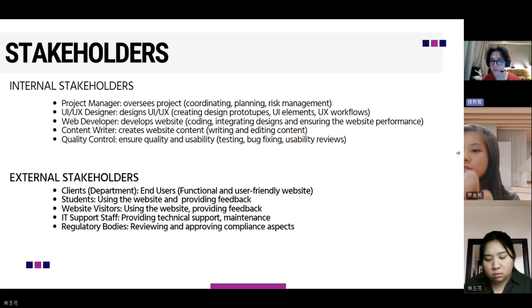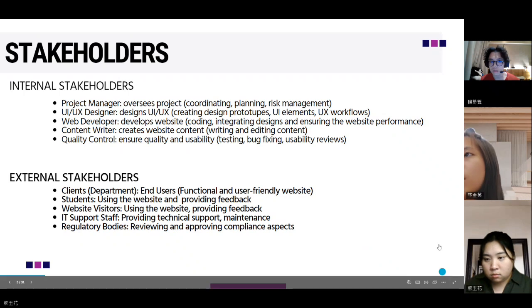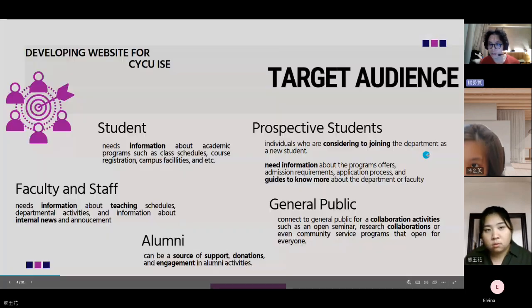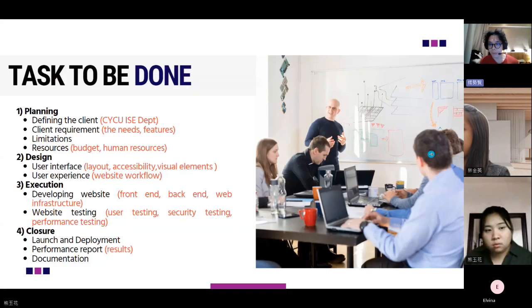Our stakeholders are divided into internal and external groups. Internal stakeholders include the project manager, designer, web developer, content writer, and quality control personnel.